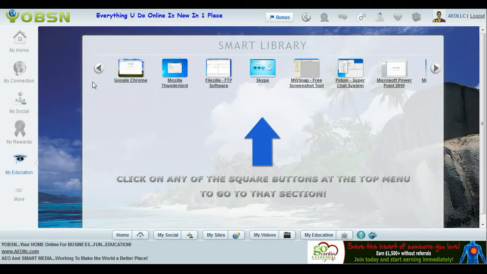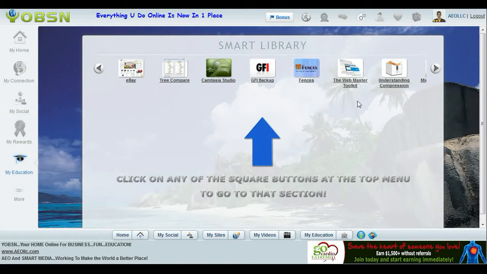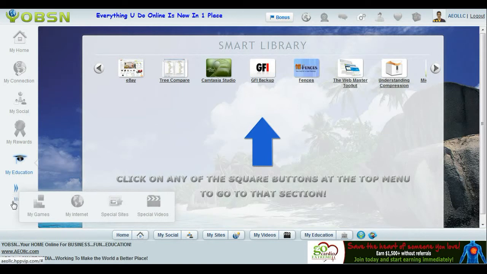Skype, setting up your Google Chrome the best way. Maybe you want to learn about Microsoft PowerPoint and all the details inside of that. Maybe you want to learn about Excel. I'm a big fan of Excel. There's just so much back here that I could go on and on. Maybe you want to learn the ins and outs of eBay. There's just a lot going on.